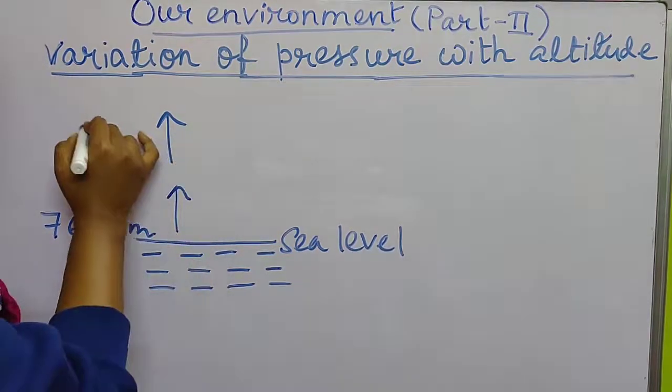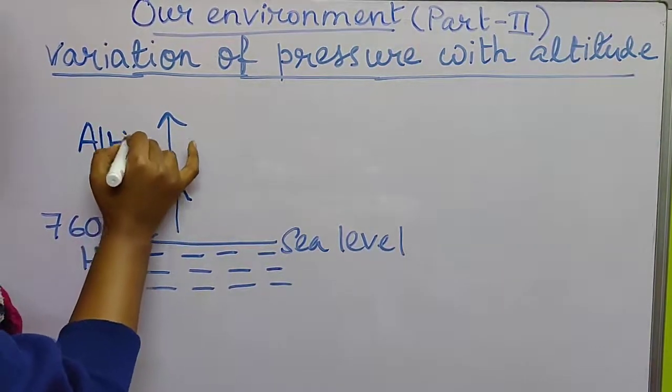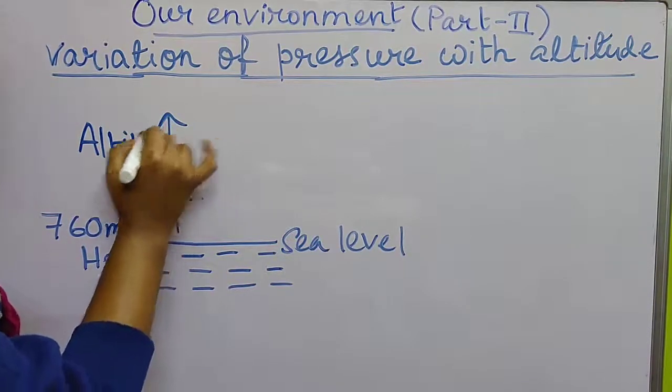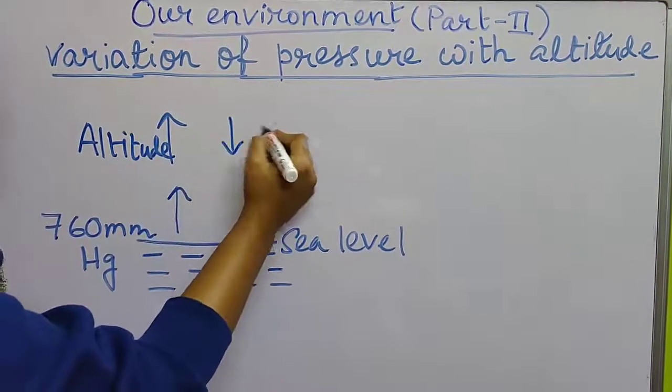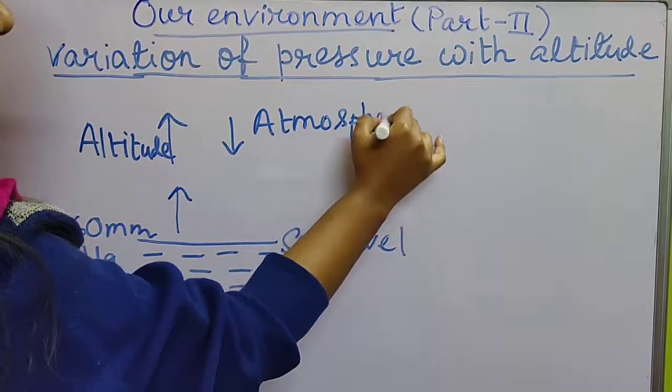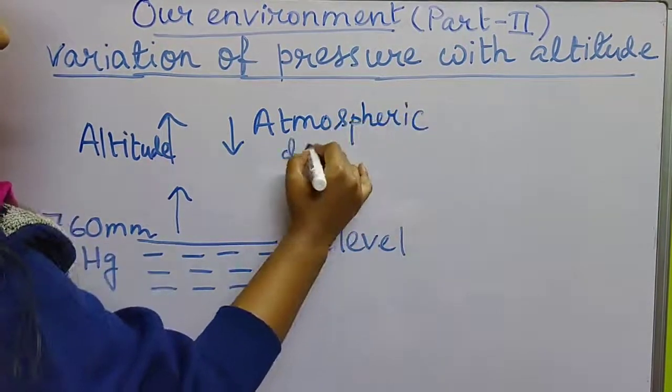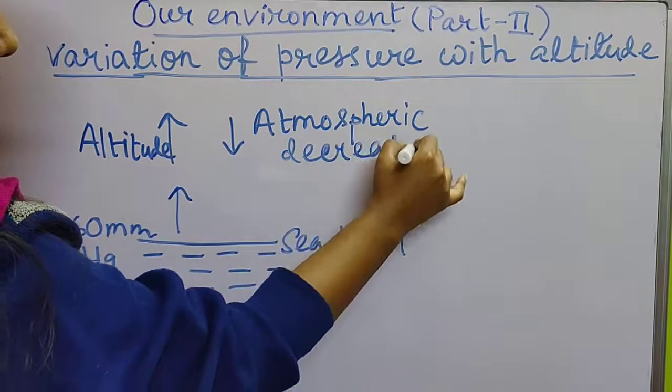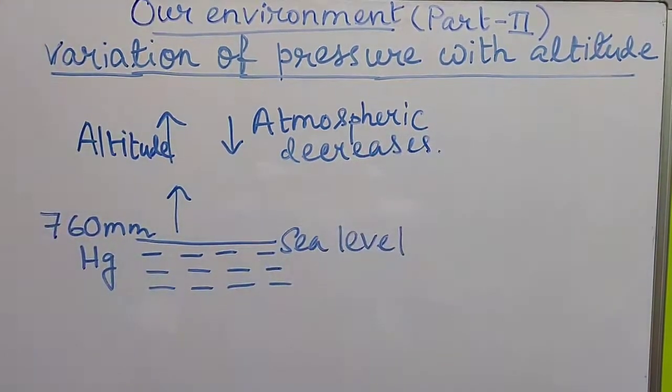So there is increase in altitude, but with increase in altitude atmospheric pressure decreases.